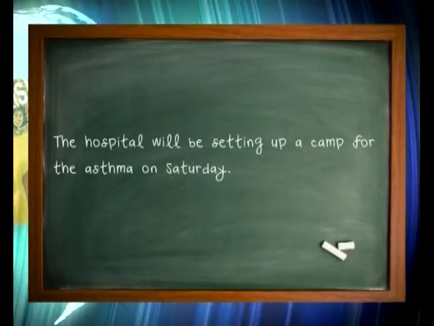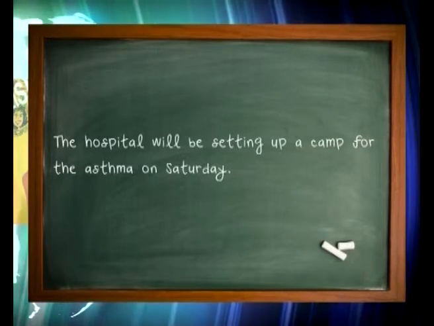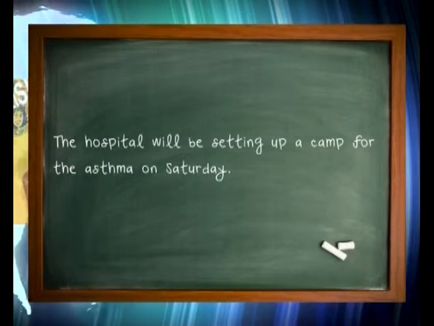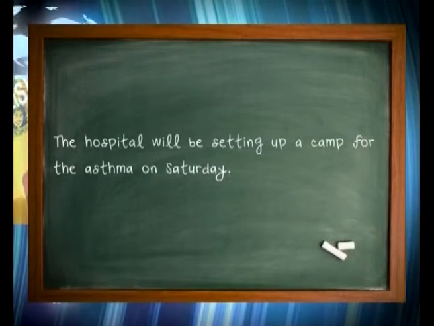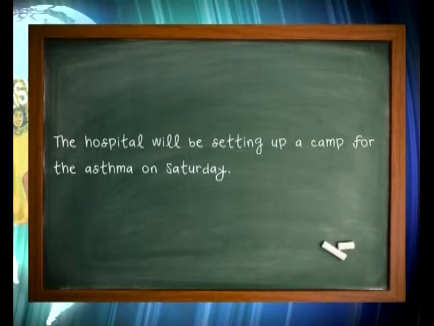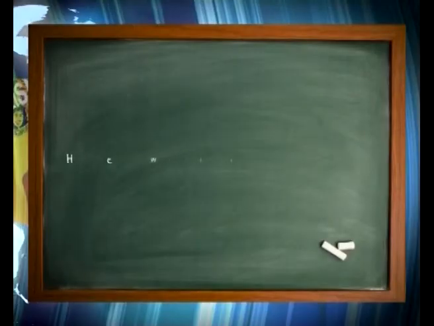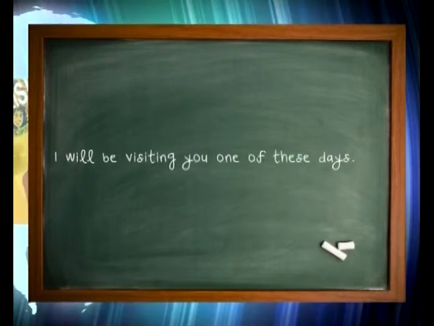For example, the hospital will be setting up a camp for asthma on Saturday. Asthma, A-S-T-H-M-A. People usually pronounce this word as asthma, and we say asthmatic patient, and the word is asthma. The name of the disease is asthma. In Urdu, we call it Dhamma. He will be telephoning soon, and I will be visiting you one of these days. Again, same form, be plus ing form, imagining something going on sometime in future.